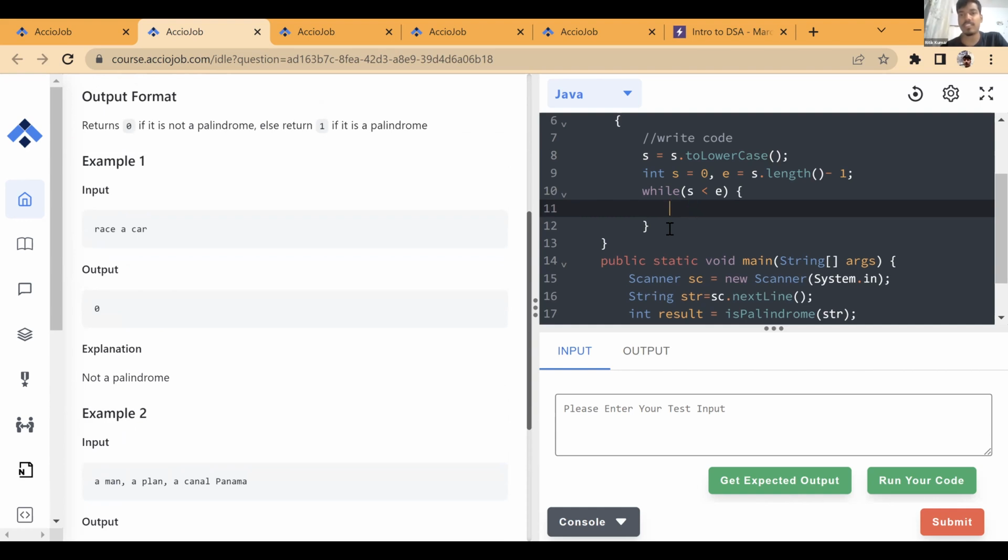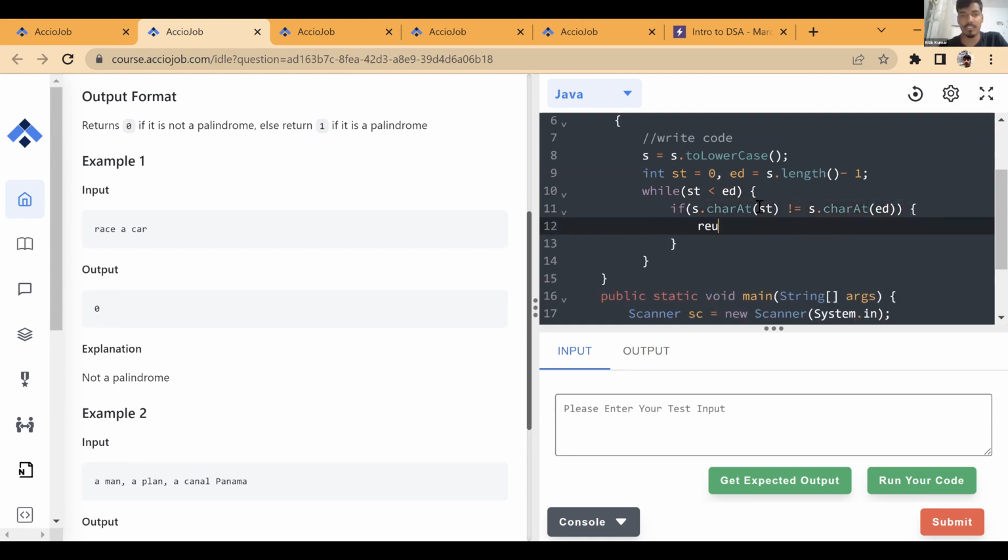Now, if s is less than e, we'll continue. If s.charAt, sorry, so this is start, right? And this is end. Let's call it start and end. If s.charAt(start) is not equal to s.charAt(end), then we can return 0. And otherwise we can return 1 if all of them match.